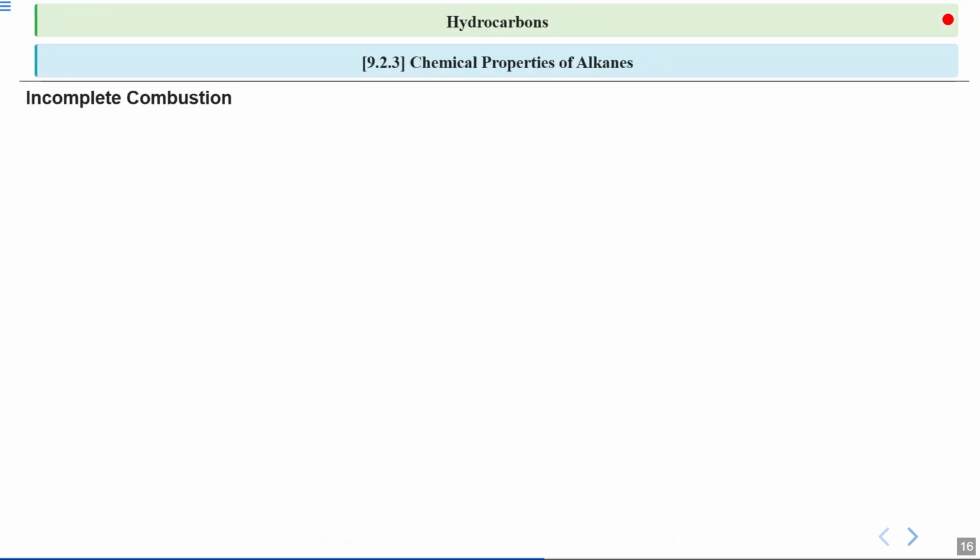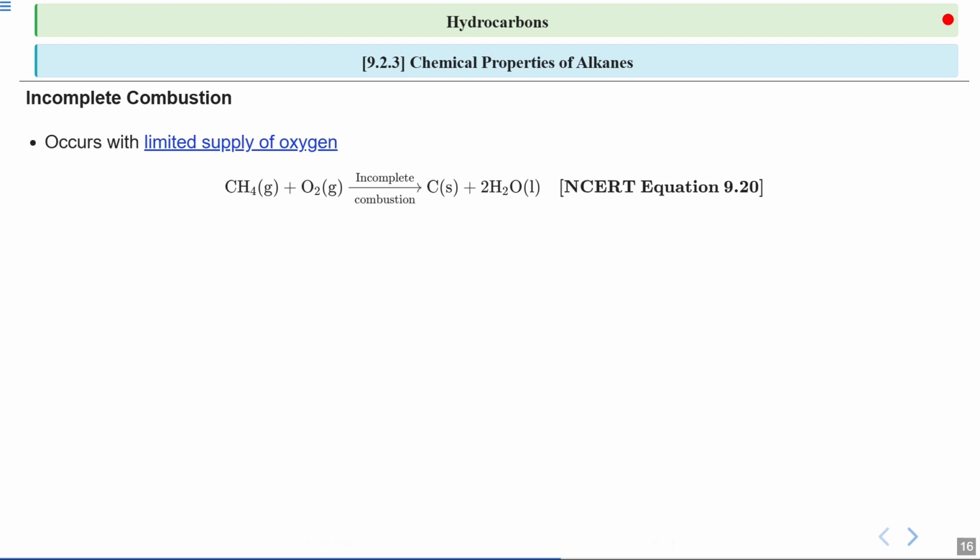Now, we are starting our discussion on incomplete combustion, which is a type of chemical reaction again. This process is important to understand because it occurs when there isn't enough oxygen available for a fuel to burn completely. Let us focus on what happens during incomplete combustion. It occurs when there is a limited supply of oxygen. This means that the fuel does not burn completely, which can lead to different products being formed compared to complete combustion. We see a chemical equation here representing incomplete combustion.